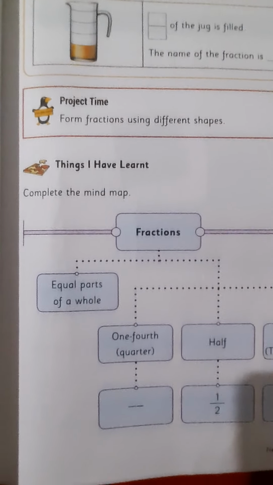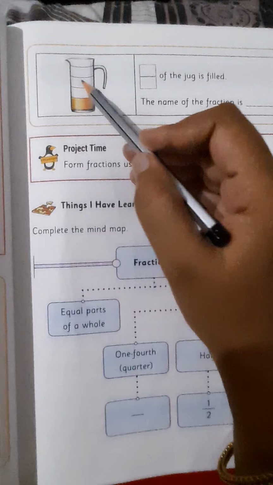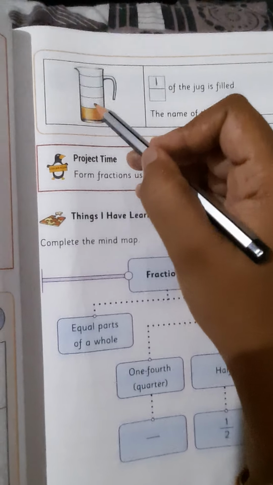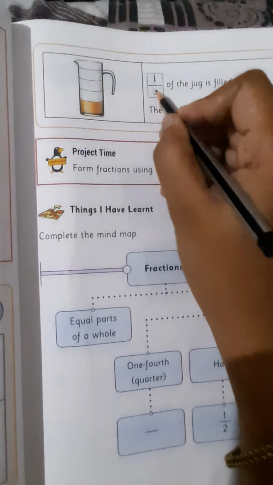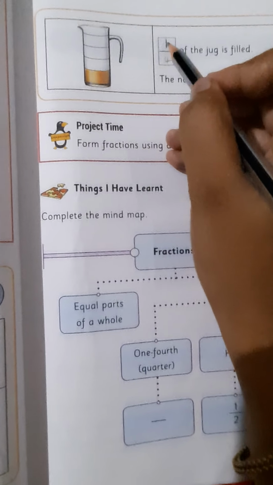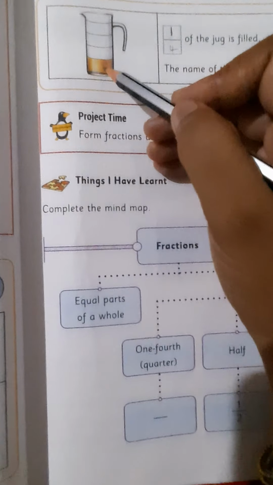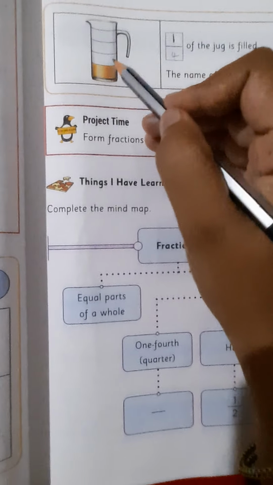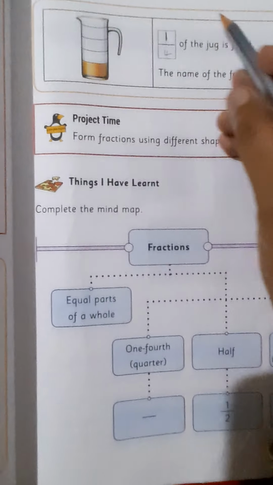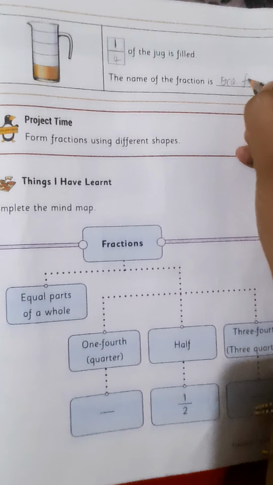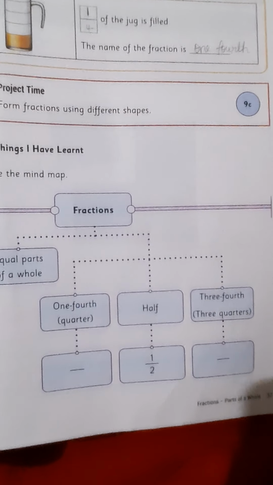Now dash of the jug is filled. Only one part is filled, children. Total parts 1, 2, 3, 4. Okay, children, you have to count the total parts. Don't leave out this part and count only these 3. First, we write the number of parts considered, which means the number of parts filled here. One part is filled, children, 1. So total 1, 2, 3, 4. 1 by 4. So the name of the fraction is 1/4 or quarter, children. Okay, 1/4 or quarter. Like that you have to do, children.